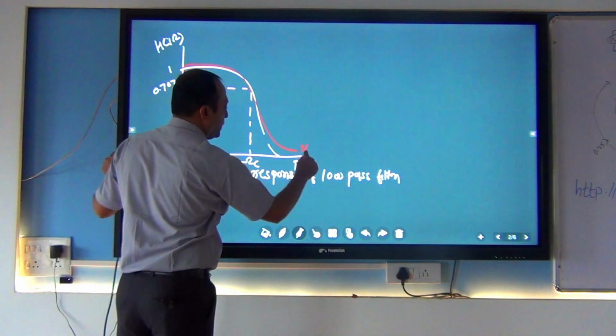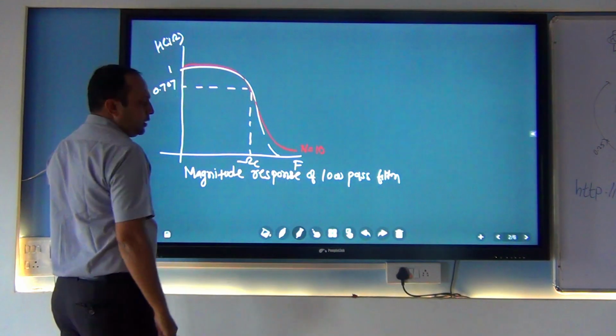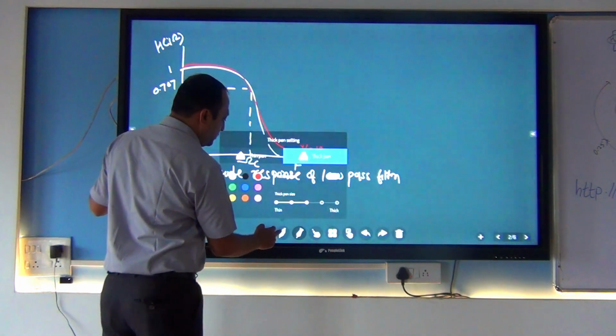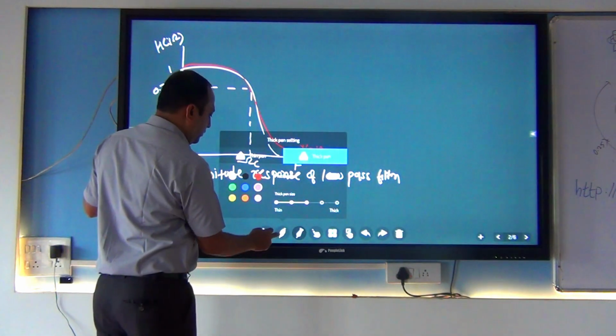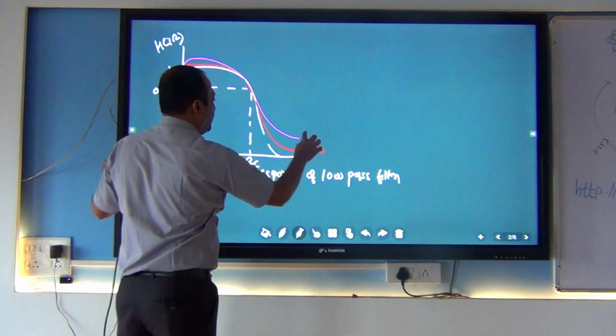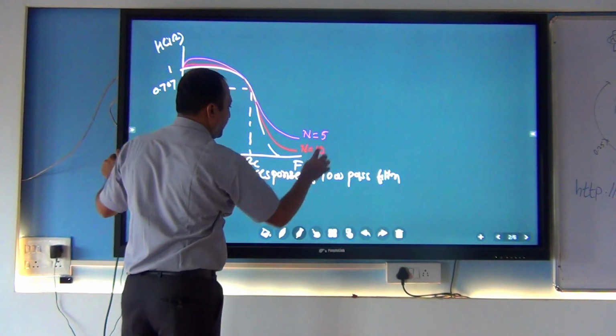This is n equal to 10. So what is the n? N is one of the components, and I will explain that component. Second value, n equal to 5.